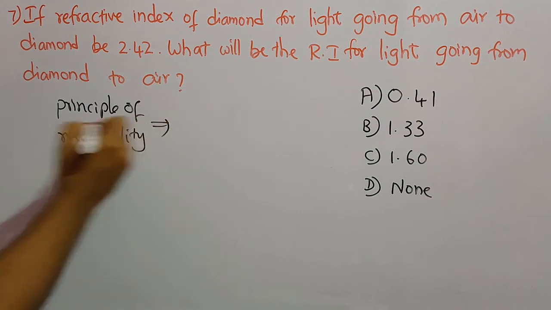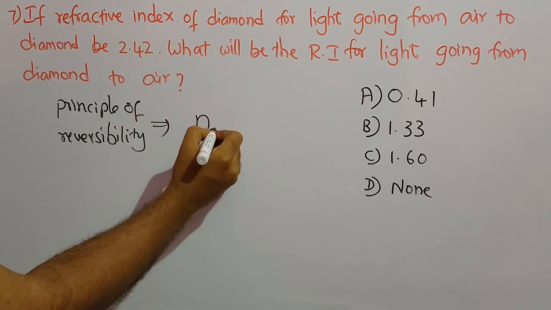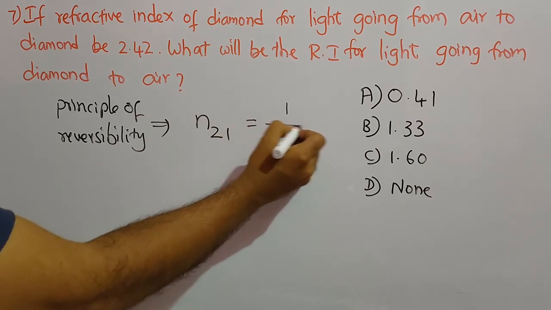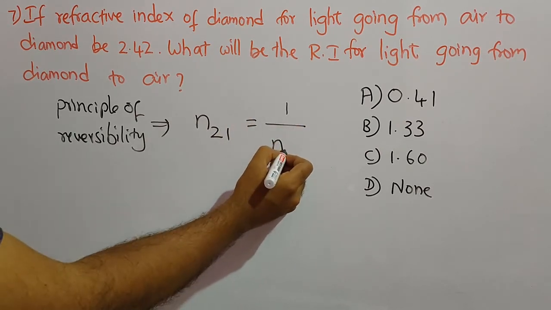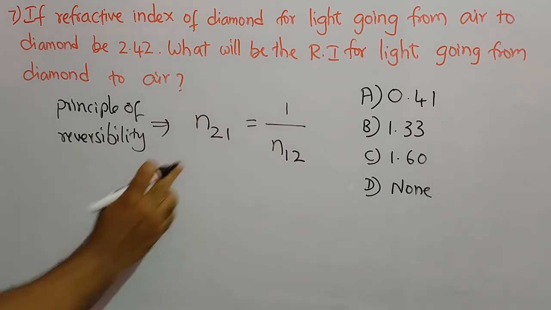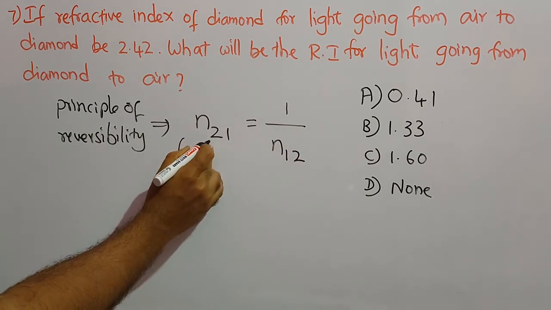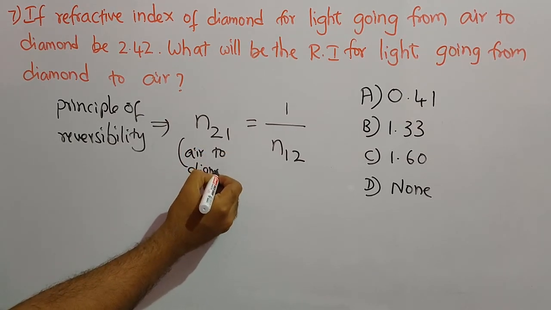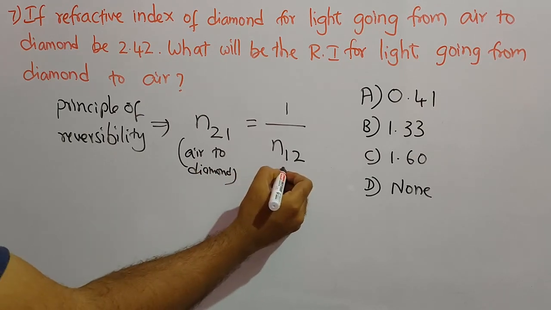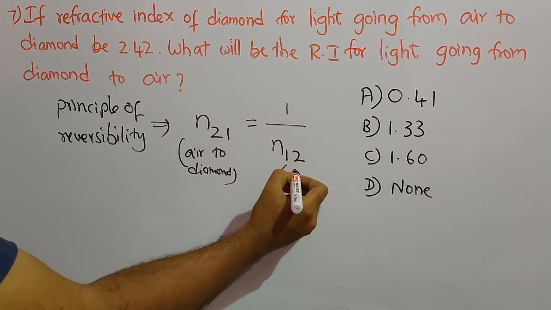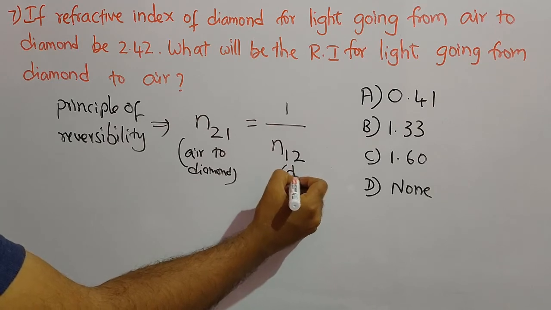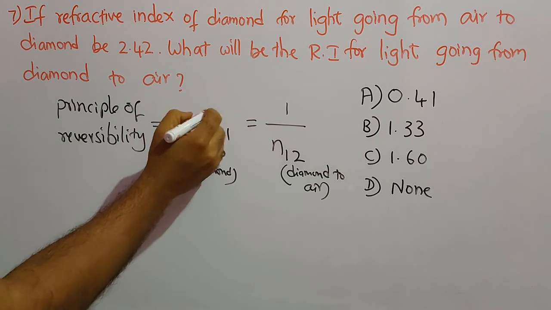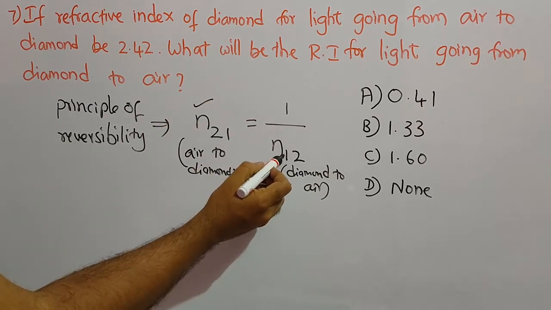So what is the principle of reversibility? The refractive index of the second medium with respect to the first medium is the reciprocal of the refractive index of the first medium with respect to the second medium. So this is the refractive index for light going from air to diamond, and this is nothing but the refractive index of light going from diamond to air. This value is given, we have to find this value.